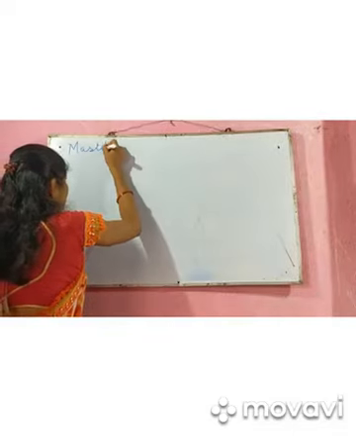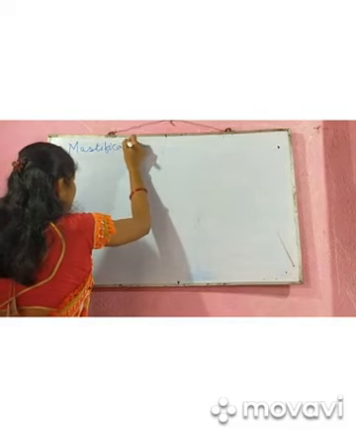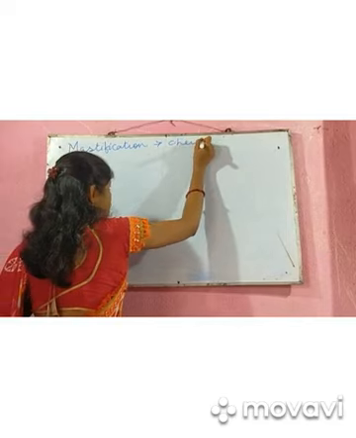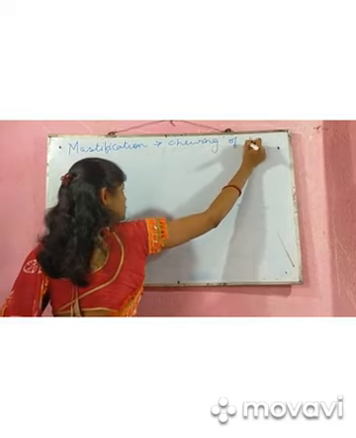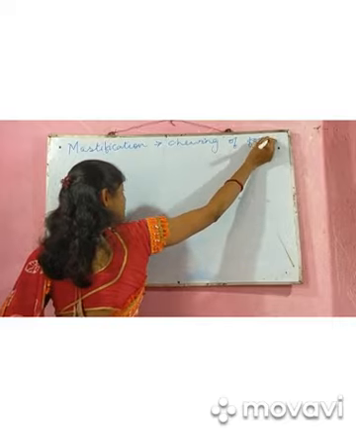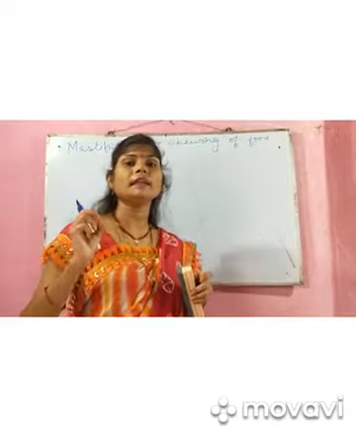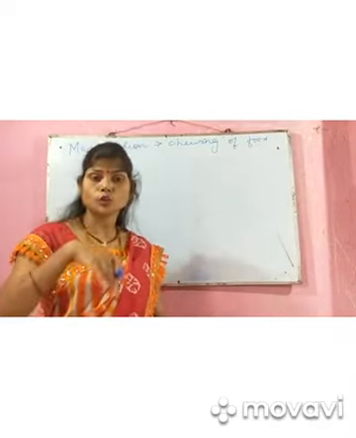Mastication means chewing of food. Chewing means breaking it, cutting it, grinding it into smaller and smaller particles so that we can easily swallow it.